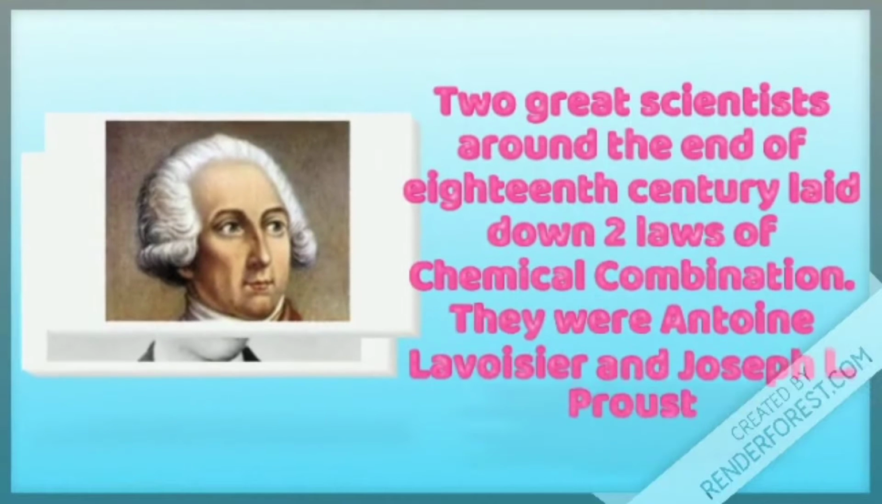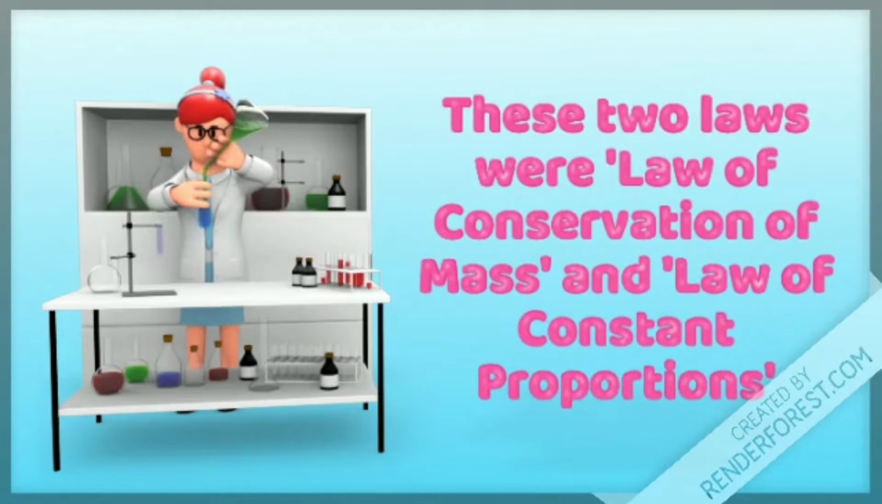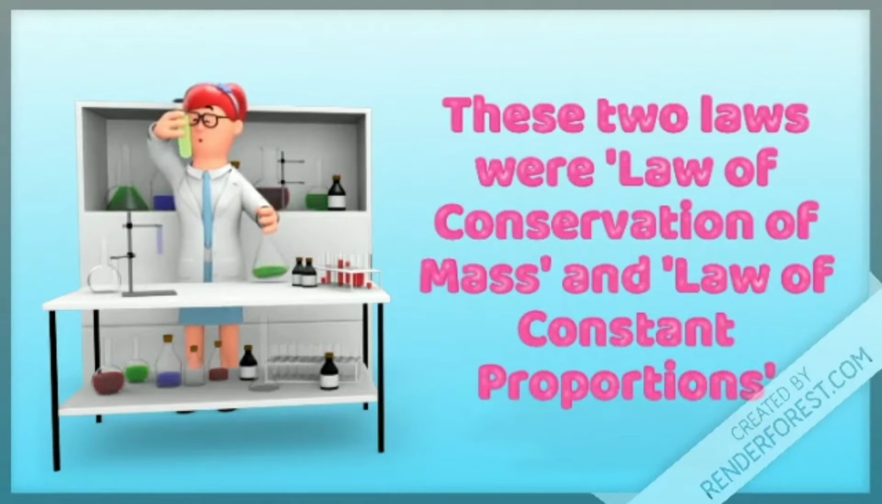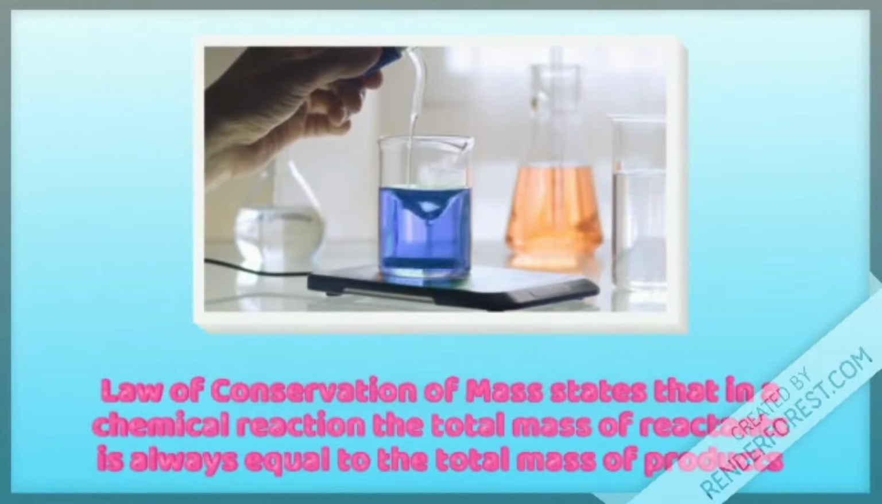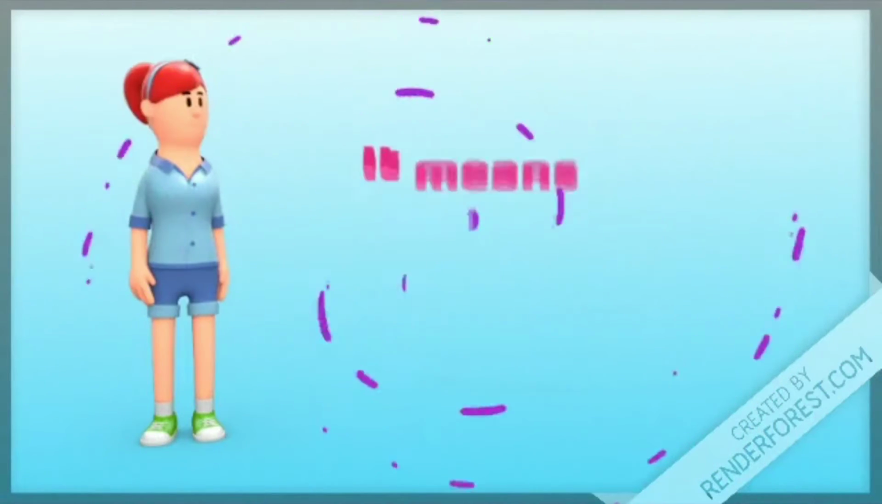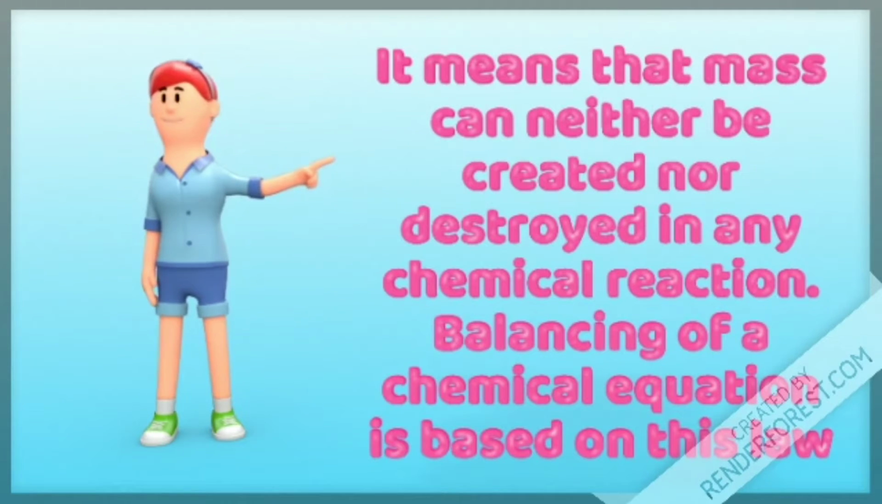Two great scientists around the end of the 18th century laid down two laws of chemical combination. They were Antoine Lavoisier and Joseph L. Proust. These two laws were the law of conservation of mass and the law of constant proportions. The law of conservation of mass states that in a chemical reaction the total mass of reactants is always equal to the total mass of products. It means that mass can neither be created nor destroyed in any chemical reaction. Balancing of a chemical equation is based on this law.